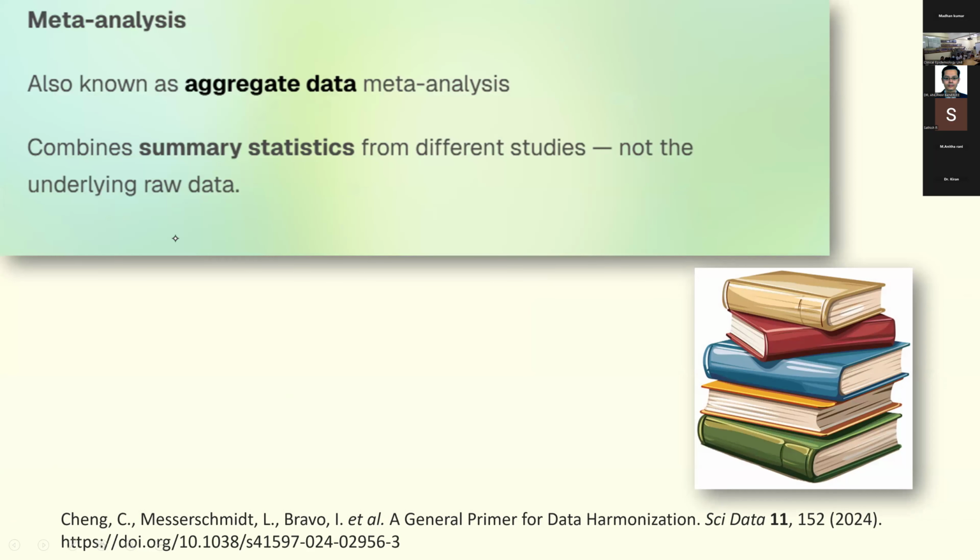Then the last way is meta-analysis. This all of us are comfortable with. It's basically aggregate data meta-analysis. So each book is like each study, and you only compare the summary statistics. You don't compare the raw data.